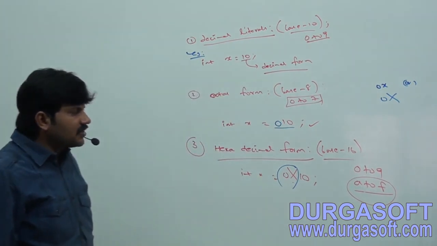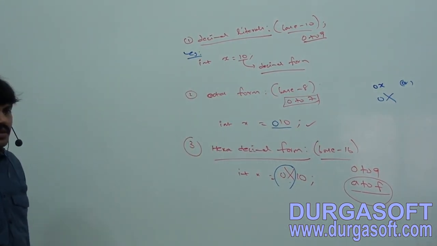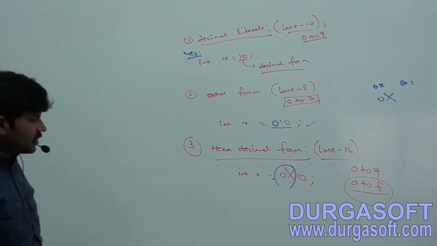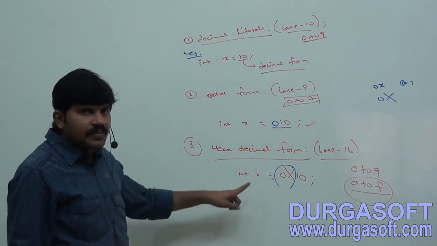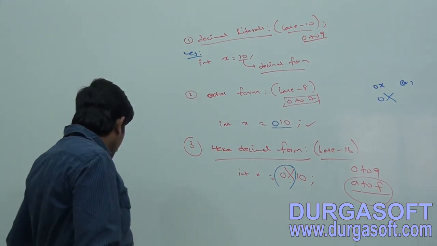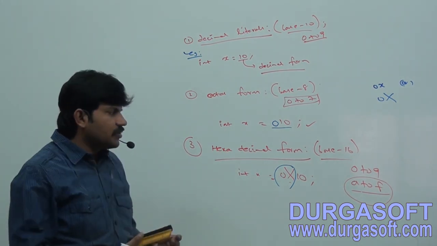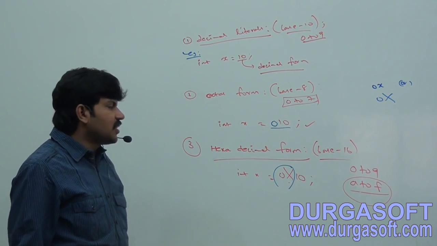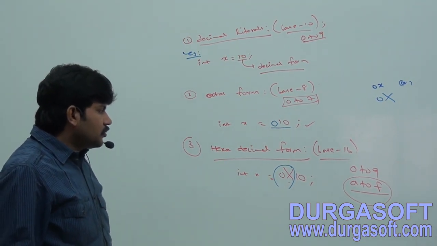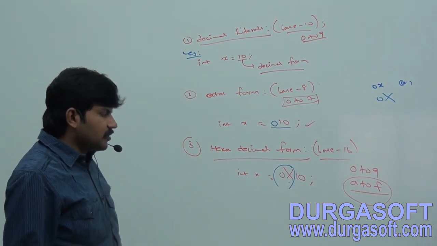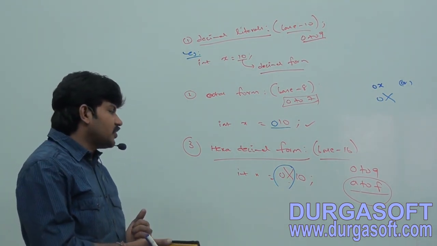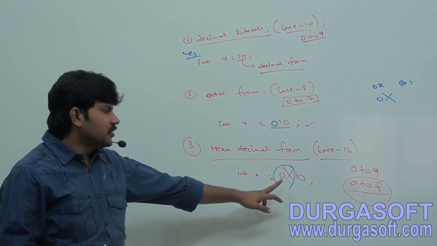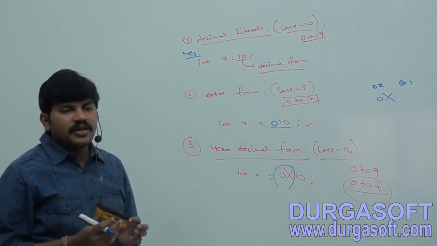So here also small x is allowed and capital X is allowed. Example: int x = 0x10. That's all.